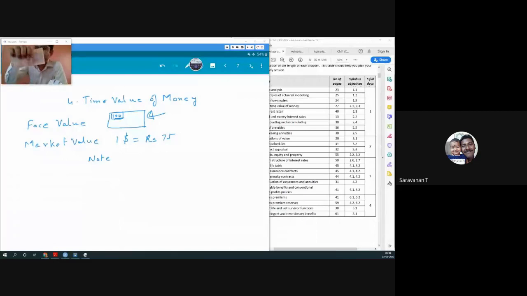I have a 10 rupee note here, and if you read here, it says, I promise to pay the bearer the sum of rupees 10. And then you will see a governor's sign. You will find this message in every note. Why is that? Because the government or the governor is promising us that this is worth 10 rupees. This is just a piece of paper. That is why we call it a note, because it's a promissory note.